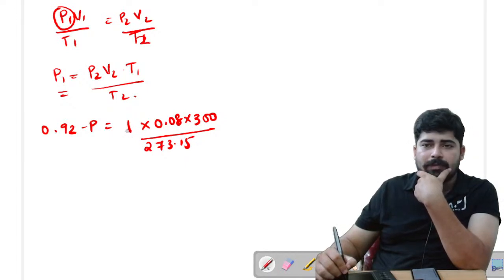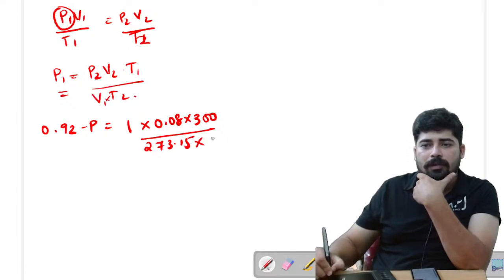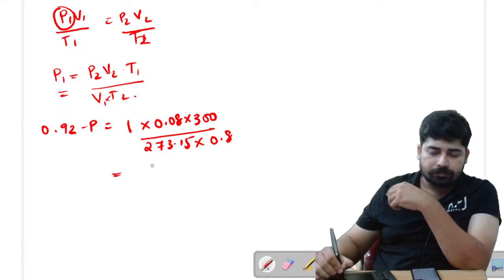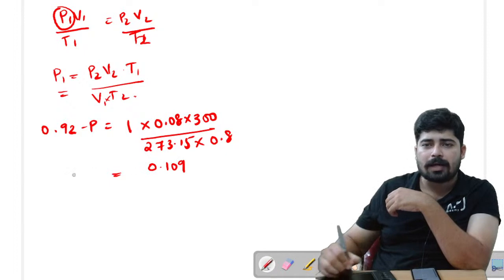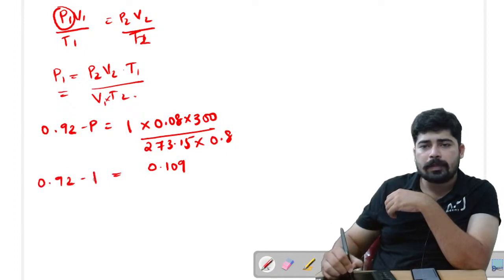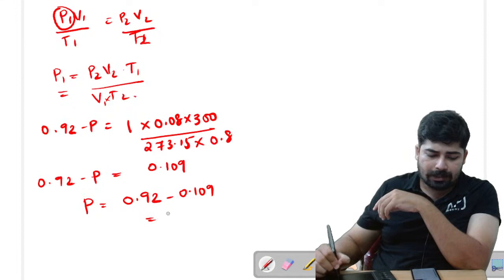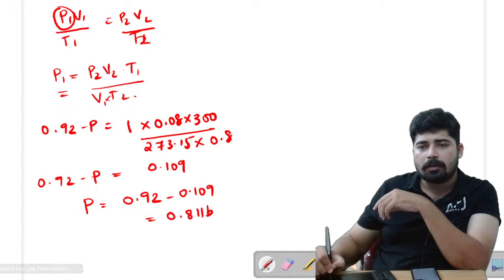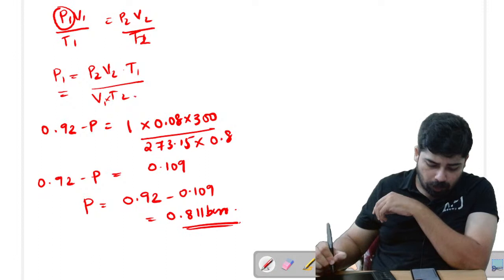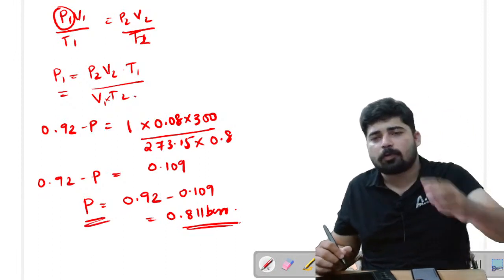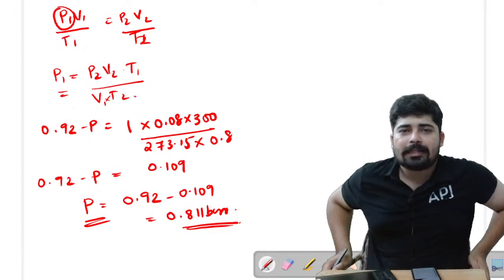So have we missed something? Yes, we have missed V1 here. There is V1. So what is V1? V1 is equal to 0.8 liters. So calculating this, we get a value 0.109. So 0.92 minus P equal to 0.109, that is P equal to 0.92 minus 0.109, that is equal to 0.811 bar. So we got the value of aqueous tension, that is equal to 0.811 bar.